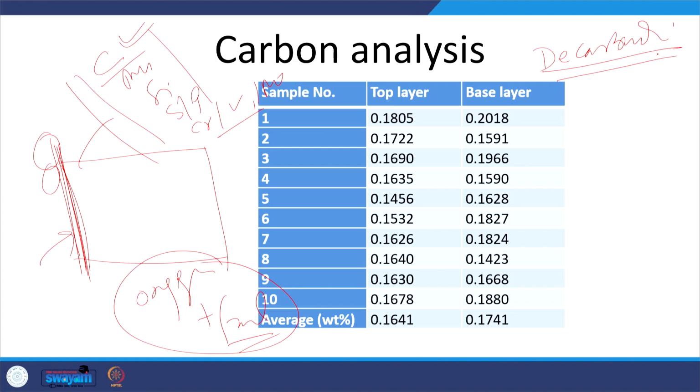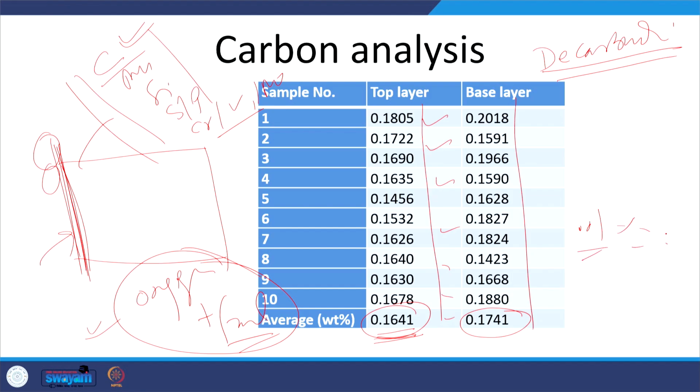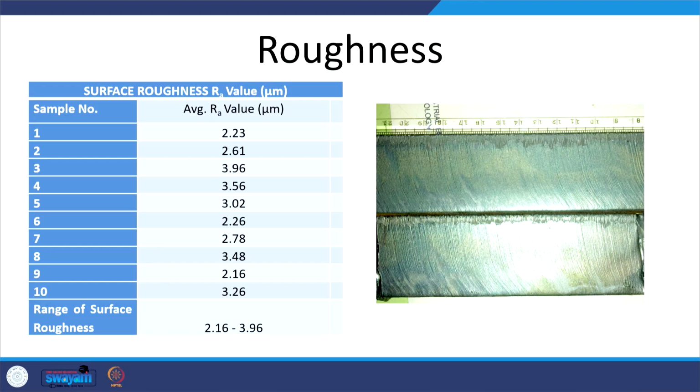Loss of carbon content from the surfaces next to the cut edge can occur due to the presence of oxygen. So, the top layer shows lesser carbon content as compared to the base metal. Although the difference is small, on an average the top layer carbon content is 0.16, while the base metal has 0.174. So, the difference is of 0.01%. Here we can see a little loss of carbon from the cut edge takes place.